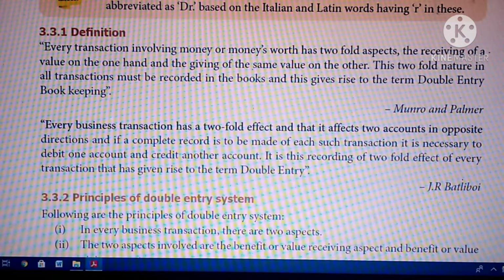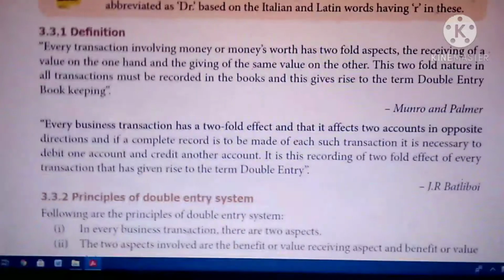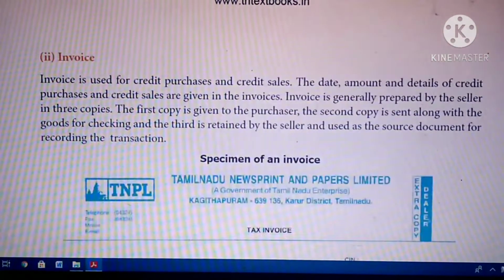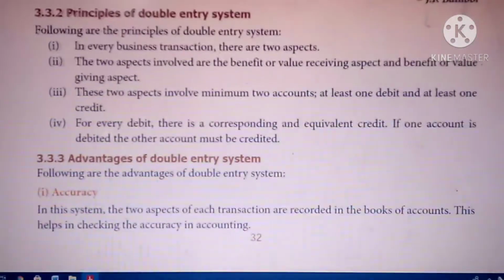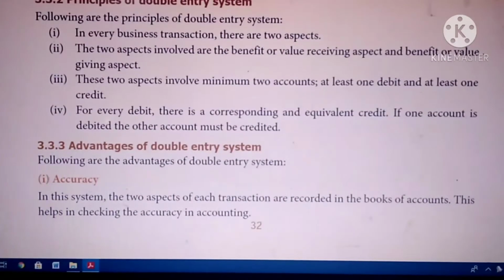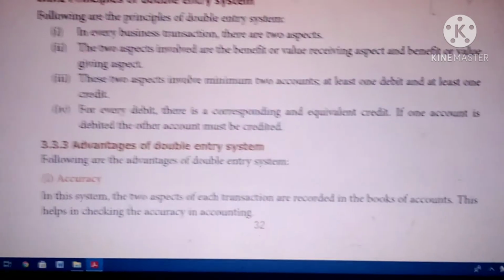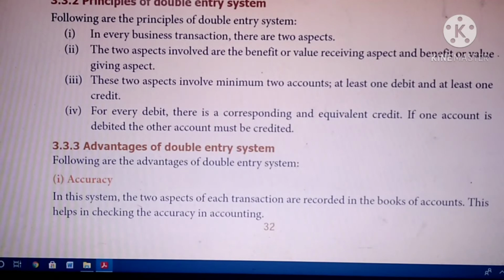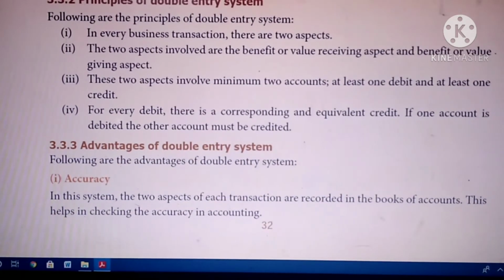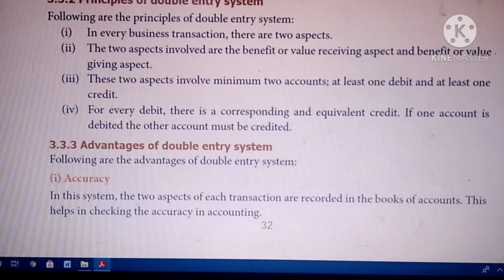Next, principles of double entry system. Next we are going to see the principles of double entry system. Principles, features, everything is the same. The following are the principles of double entry system. Double entry system means in every business transaction there are two aspects. I already told you in the meaning of double entry system. The same thing is given in the principles also. In every business transaction there are two aspects.